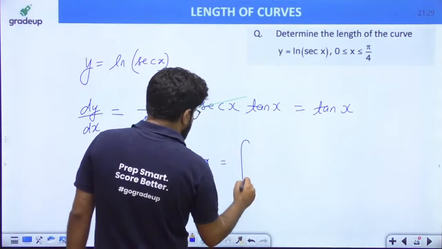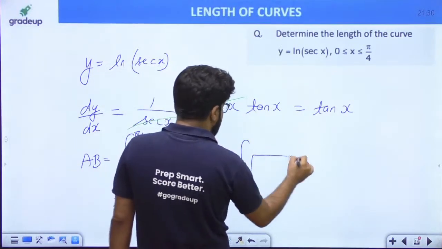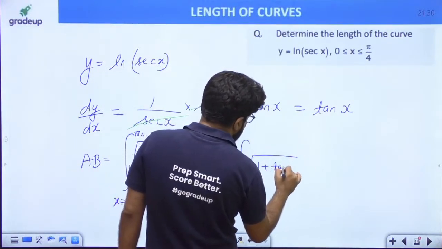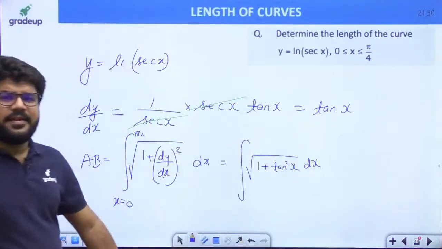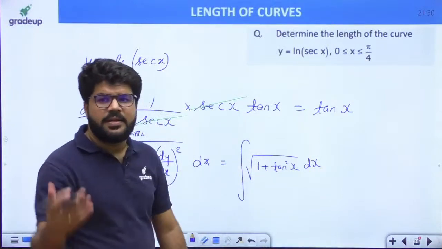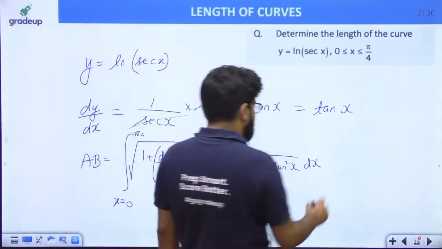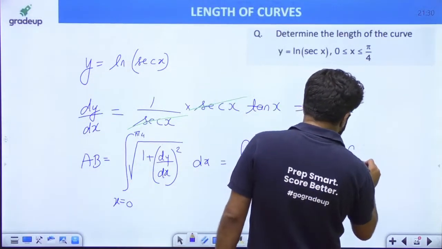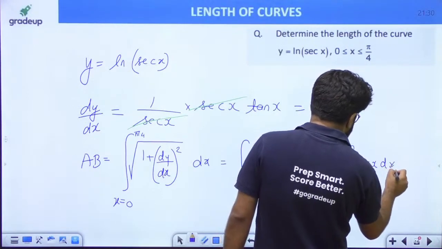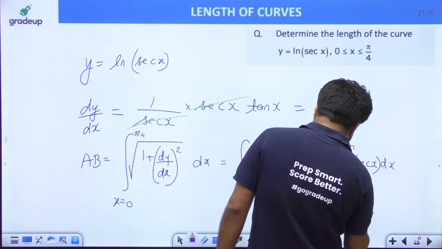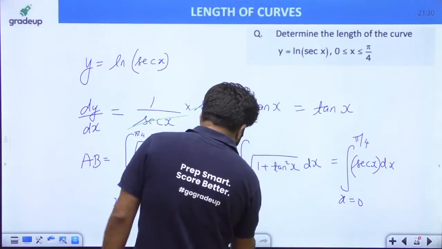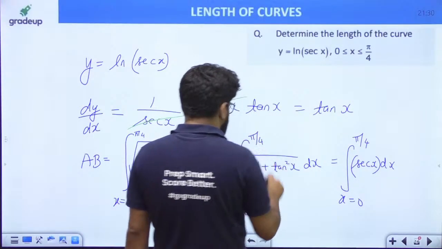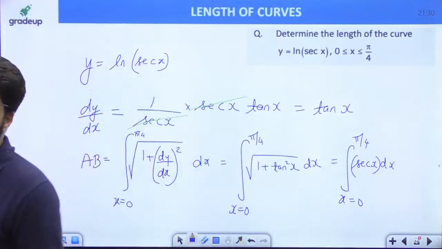This is equal to integral of under root of 1 plus tan square x dx. Now you have to apply the identity that 1 plus tan square theta is sec square theta, and under root of that is sec theta. So sec x dx, x equal to 0 to pi by 4.